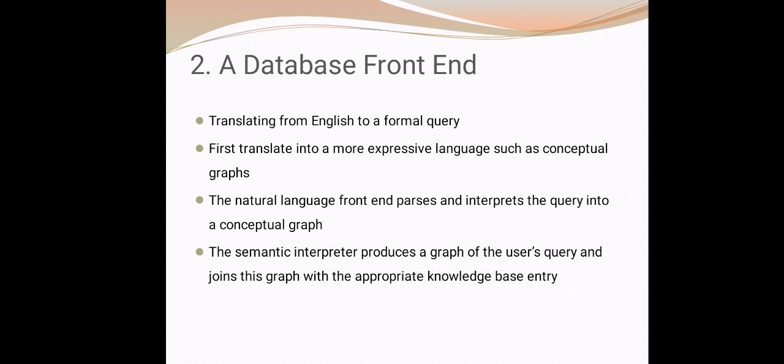A database front end means there will be a database which has lots and lots of information in it, which is a relational database. Then we have to translate the English query which we are asking into a formal query to collect data from those databases. That is what the front end for a database means. For that we need natural language processing. First translate into a more expressive language such as conceptual graphs. Here also we are converting it into a conceptual graph.